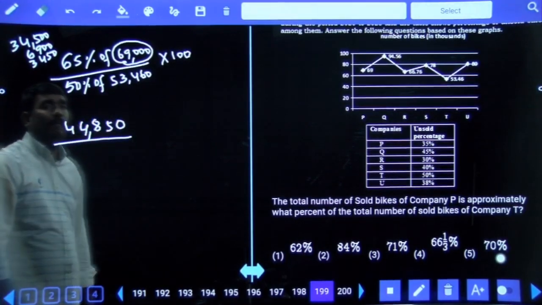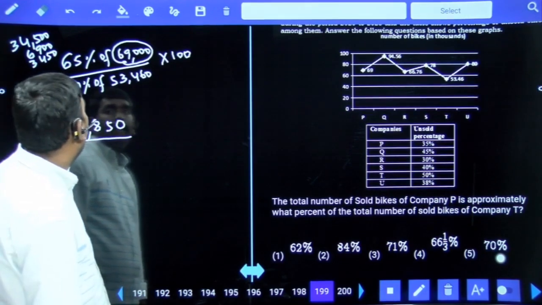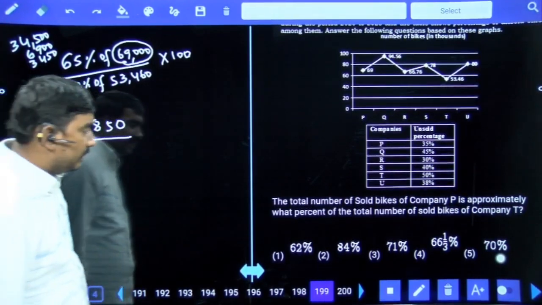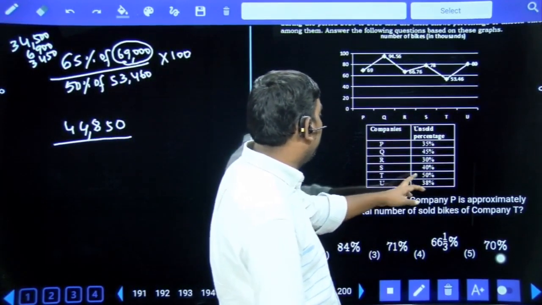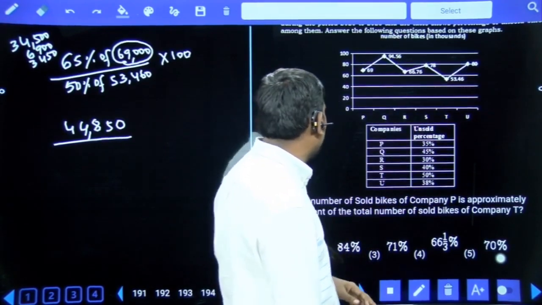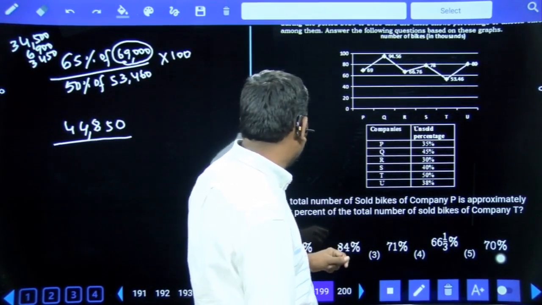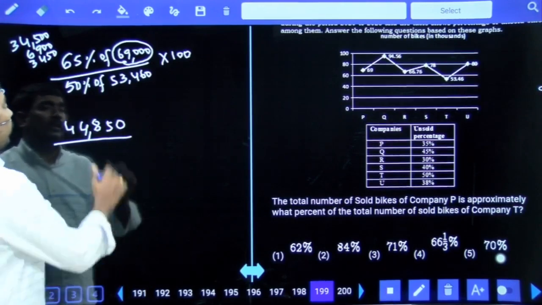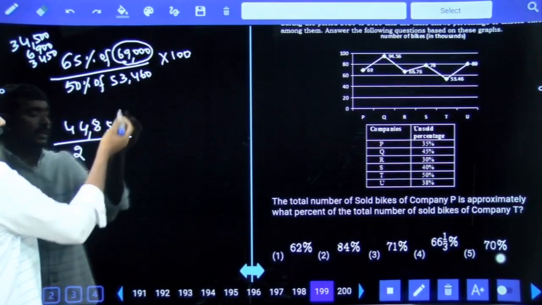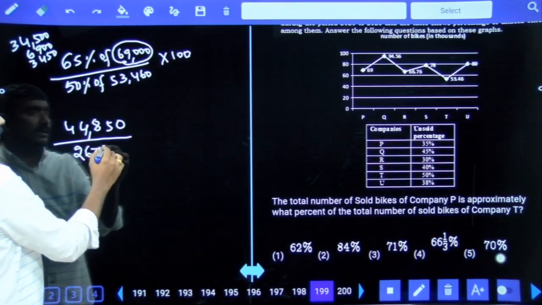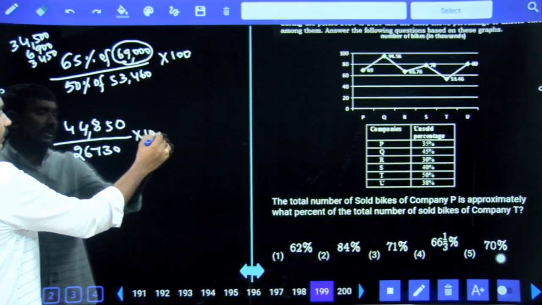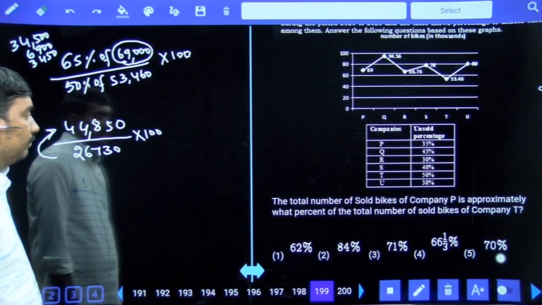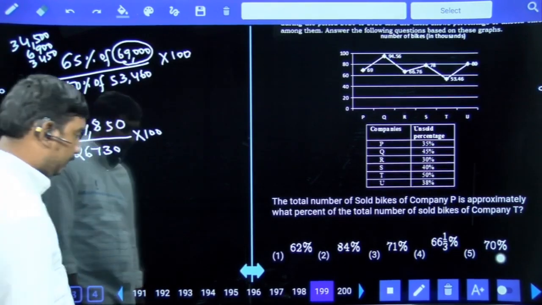In this half. 44,850, in this half. Percentage of the total number of sold bikes of company T. 50% of 53.46. And company P's total number of sold bikes 65%. Half means 2 2s are 4, 2 6s are 12, 2 7s are 14, 2 3s are 6, into 100. This is more than 100%, right? Sold bikes of company T. More than 100%. There is no option here.